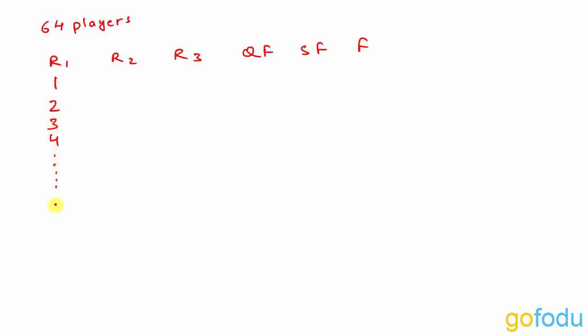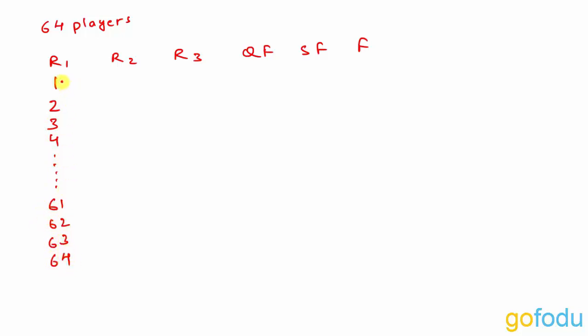What is given to us here is that there are 64 players and they are playing against each other in 6 rounds. That is round 1, round 2, round 3, quarterfinals, semi-finals and finals. So now what happens in round 1? There are 1, 2, 3, 4 till 61, 62, 63 and 64 players, right?